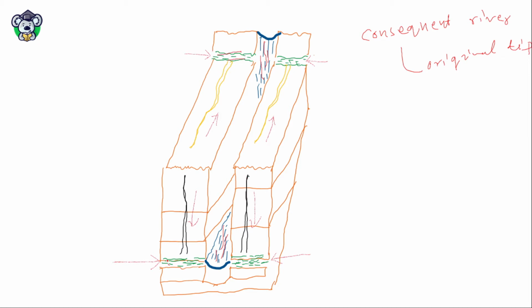Look here and look here, these are called subsequent streams. These subsequent streams join the main consequent river either at right angle or oblique. These subsequent rivers follow the normal dip of the bed. These yellow flowing rivers are called resequent streams.